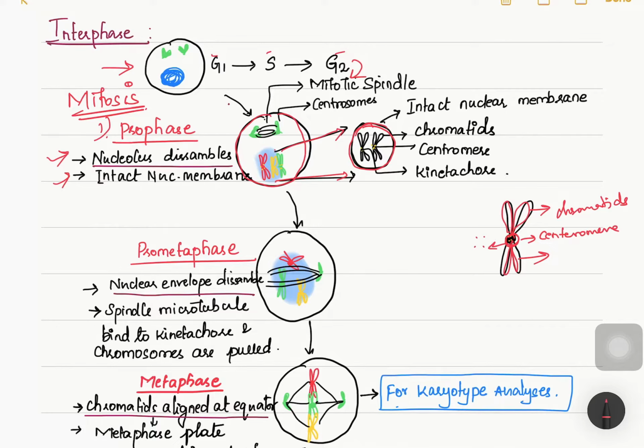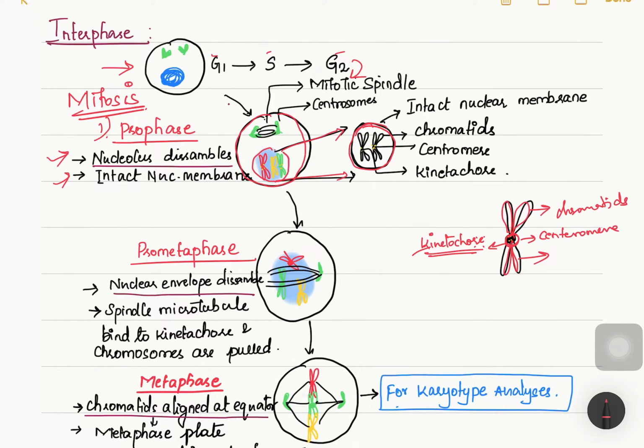So in the centromere we have two pairs of kinetochores. The function of all this we will see later in the different phases of mitosis. The kinetochore is going to attach to the mitotic spindle, and it will pull both the ends apart. So that is the function of the kinetochore. In the first phase, that is prophase, our nuclear membrane will be intact but the nucleolus will be disrupted.